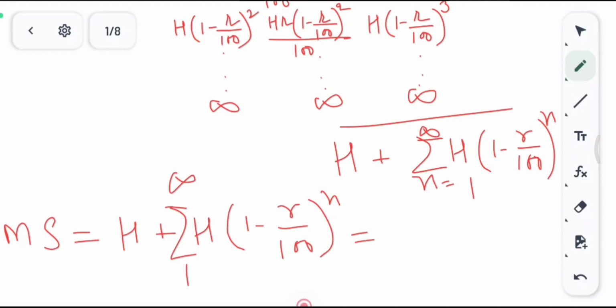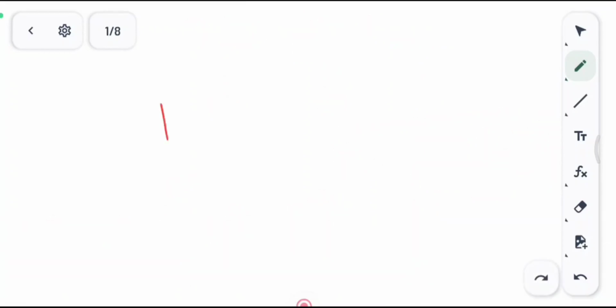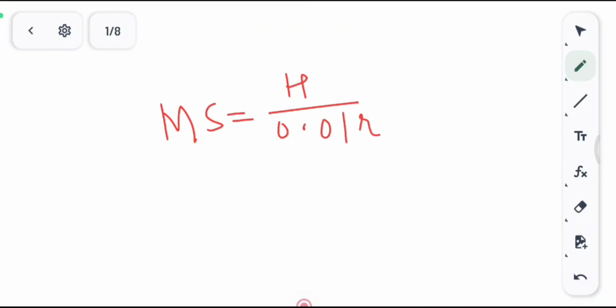If you find the sum, this is an infinite GP series, and for an infinite GP series the sum is equal to the first term divided by 1 minus the common ratio. So let us write it here. The first term is H, divided by 1 minus the common ratio, which is 1 minus (1 - r/100), that is r/100. If I directly write it, I can write 0.01r. Money supply is equal to H upon 0.01r, where r is the total reserve rate that is required.